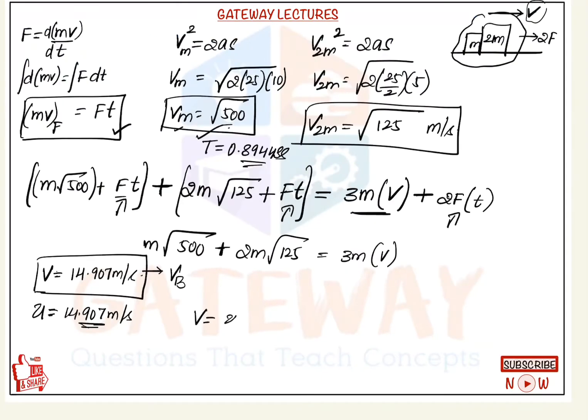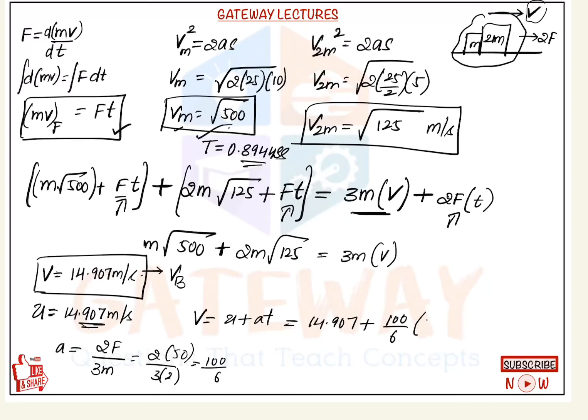So here v is equal to u plus at. We need to calculate the acceleration for the two block system. The acceleration of the two block system is force upon mass, so here the force is 2f upon 3 into m, that is 2 into 50 upon 3 into 2, that is nothing but 100 upon 6. From this, v is equal to 14.907 plus acceleration 100 upon 6 meter per second square into 10 seconds. So we'll get the final velocity as 181.57367 meter per second. This is the final answer.